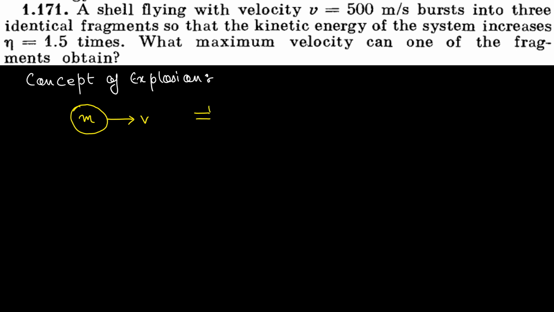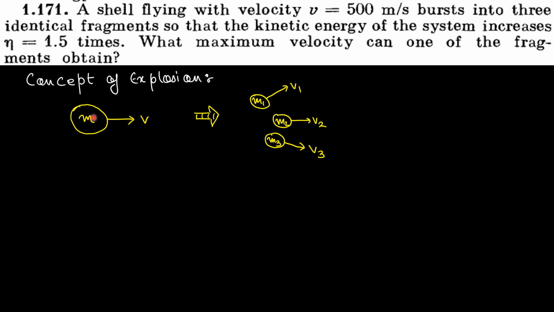Now we study the concept of explosion. Whenever a body of mass m, moving with velocity v, suddenly explodes into some number of parts or blocks m1, m2 and m3, with m1 moving with velocity v1, m2 with velocity v2, and m3 with velocity v3, my question here is: whenever an explosion happens, what equations can I apply?